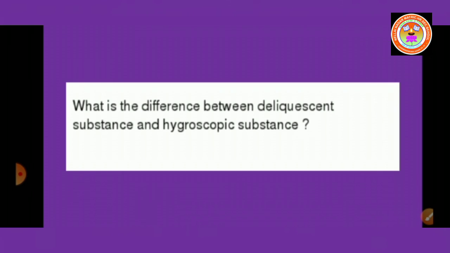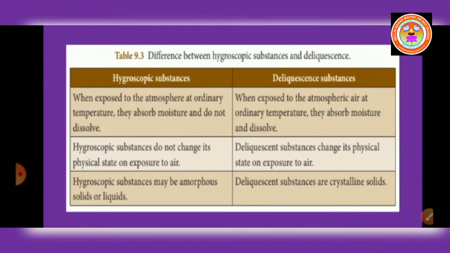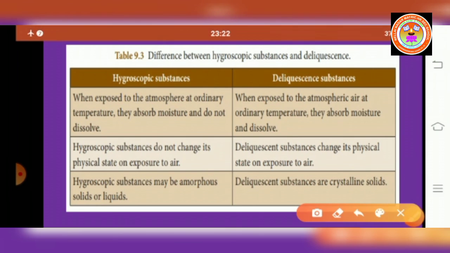Children, next, the difference between hygroscopic and deliquescent substances. Hygroscopic substances, when exposed to the atmosphere at ordinary temperature, absorb moisture and do not dissolve.